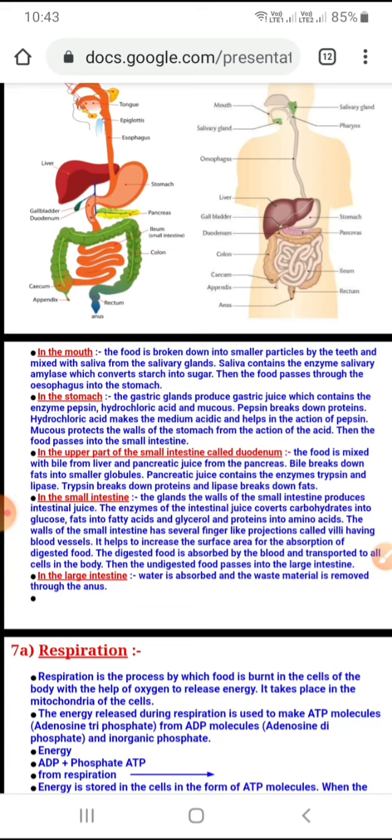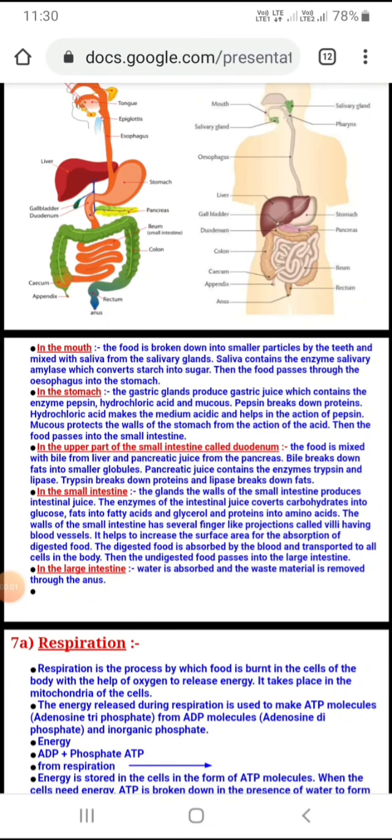Okay, the mucus protects the inner lining of the stomach from the action of HCl. As I told you, our food has now reached the small intestine. The role of enzymes in the mouth, in the stomach, and in the small intestine we are going to discuss here in detail. Now first, before I go into the details of this, you must understand how the small intestine looks structurally.